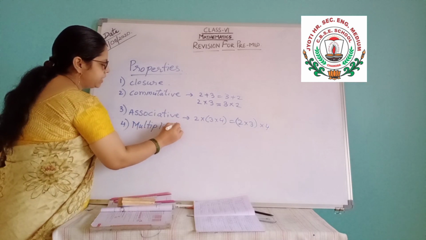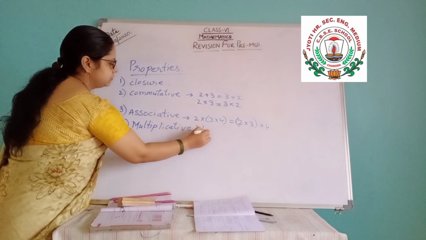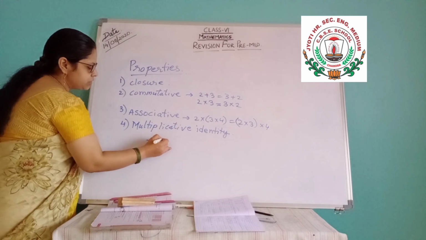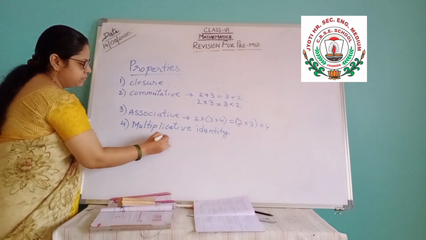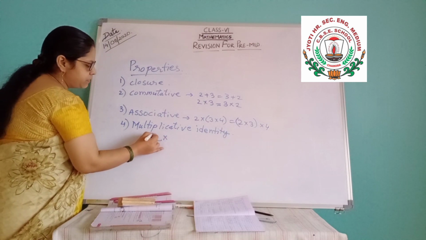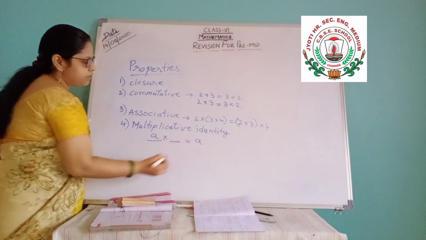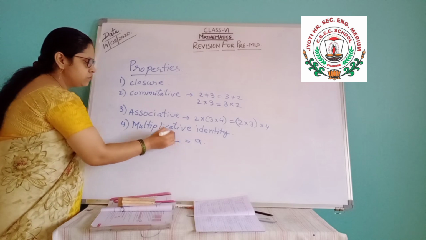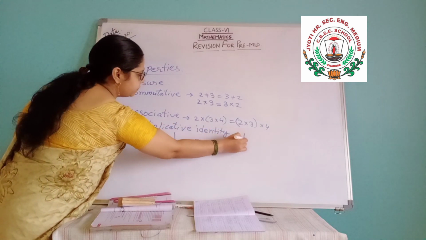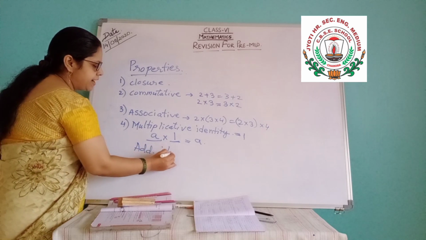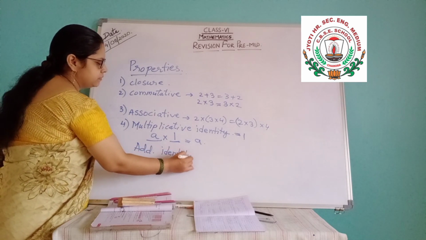What is multiplicative identity? Means by multiplication of which number? Suppose here is 8. By multiplication of which number you will get the same number? That is 1. So multiplicative identity is 1. What is additive identity?